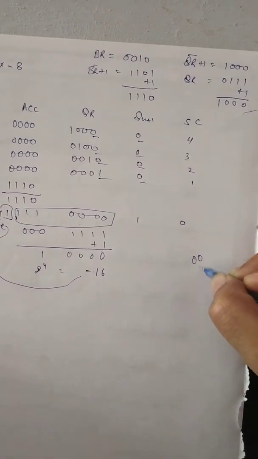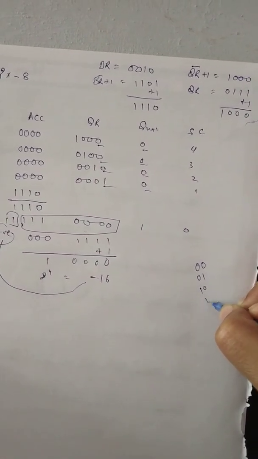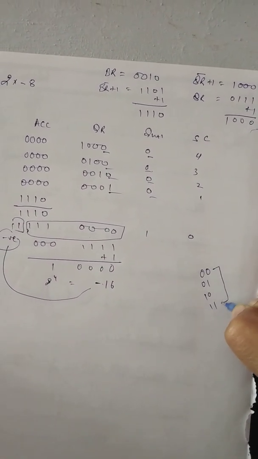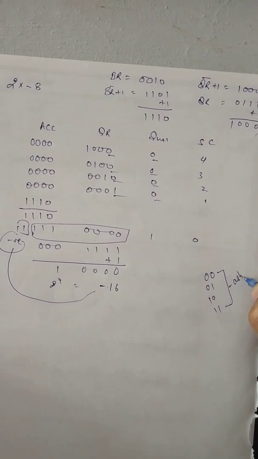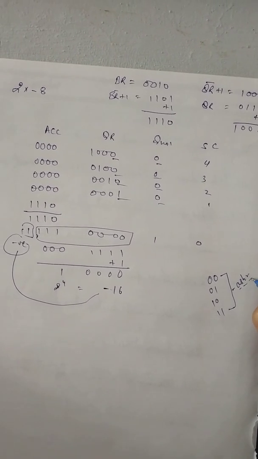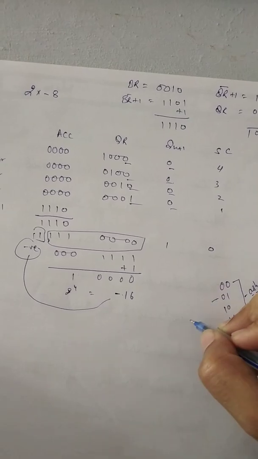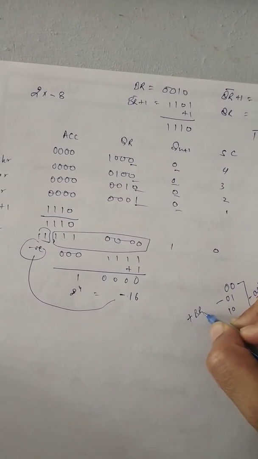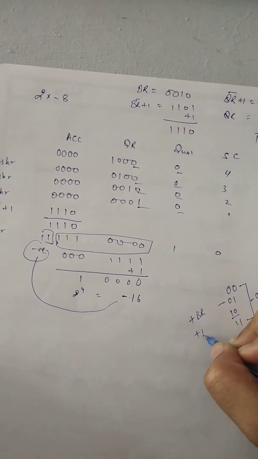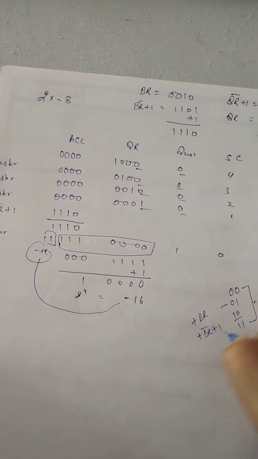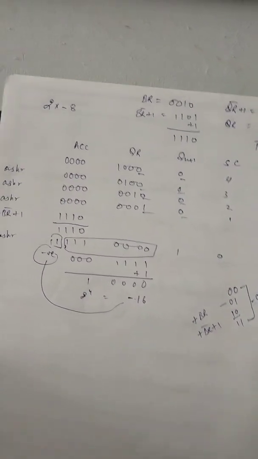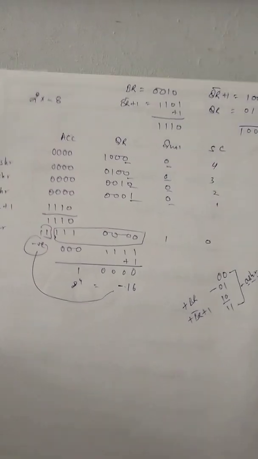So if you guys remember, we had a simple rule: in case of 0 0 and 1 1, just ASHR, which means arithmetic shift right. In case of 0 1, you have to add BR, and in case of 1 0, you have to add BR bar plus 1, right? So these are the rules to calculate your Booth algorithm.